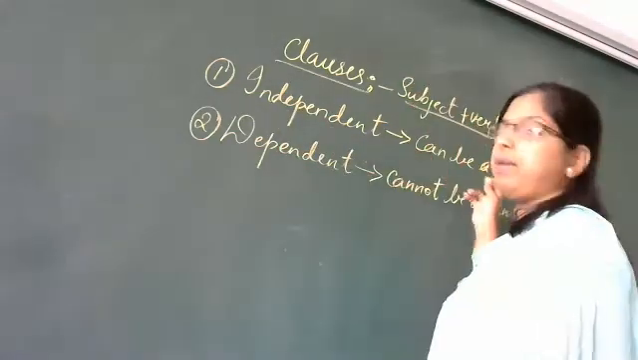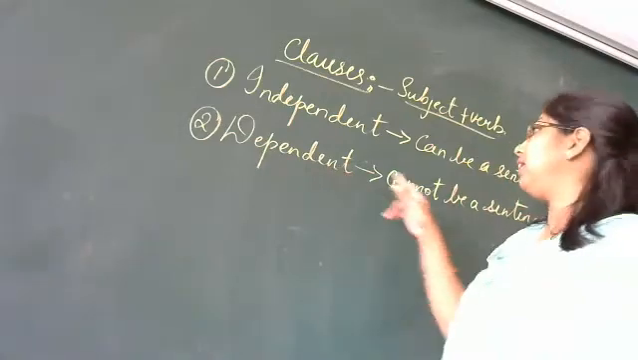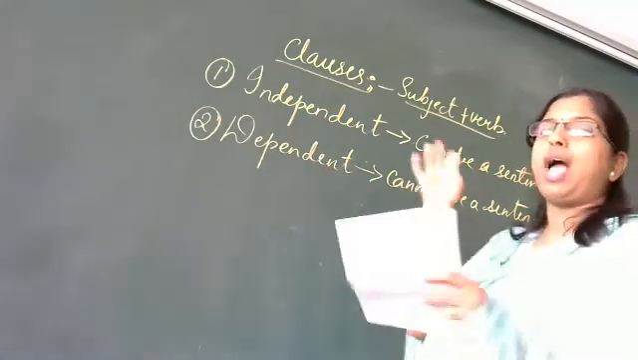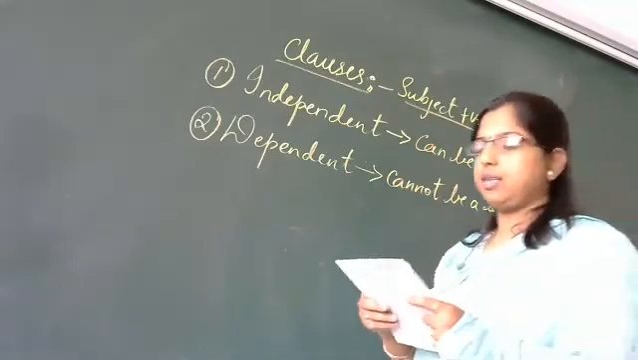Independent clause, it can be a sentence. Complete. But dependent, it cannot be a sentence. We need to add something. That means it's dependent on something else. So we will see what it is dependent on.